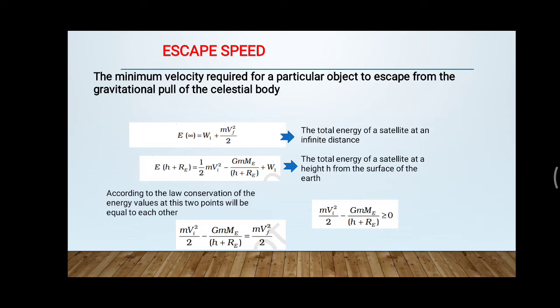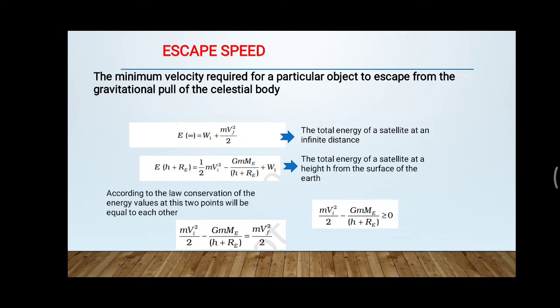So now, considering the law of conservation of energy, the energy at a height h plus RE should be equal to the energy at an infinite point. Comparing these two equations, you will obtain the equation: mvi square by 2 minus GMe m divided by h plus RE is equal to mvf square by 2.